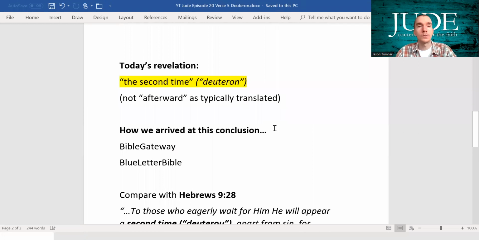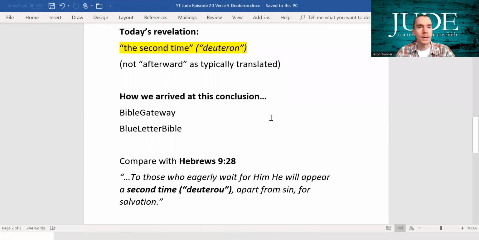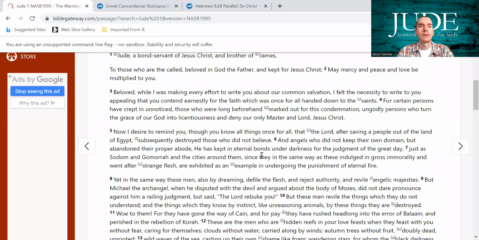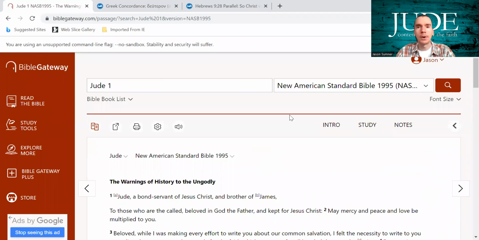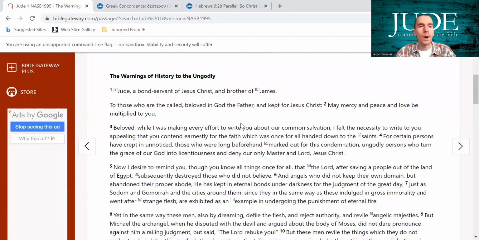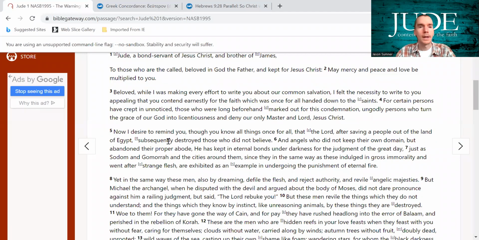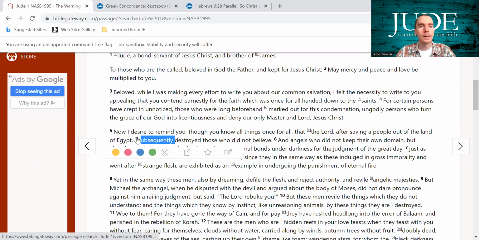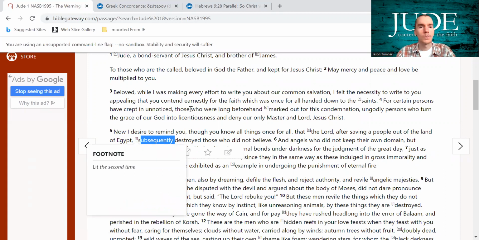So today's revelation is this word Deuteron, which literally means the second time. I'll quickly share with you how I got to this conclusion. Last night, I happened to be looking at Jude in the American Standard Version, and I don't even know why. This must have been some divine appointment. It caught my eye that there was a little footnote by "subsequently." So I clicked on the footnote, and what do I see? It says literally the second time.